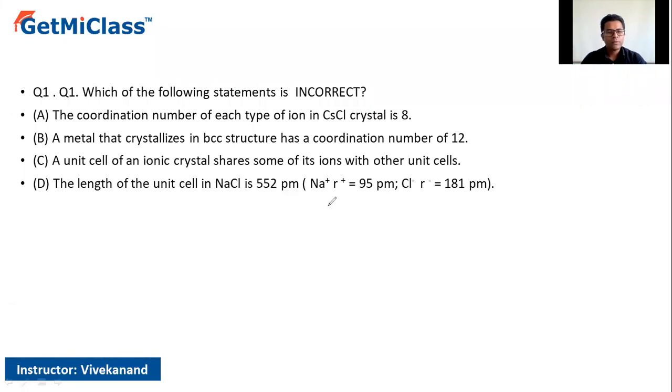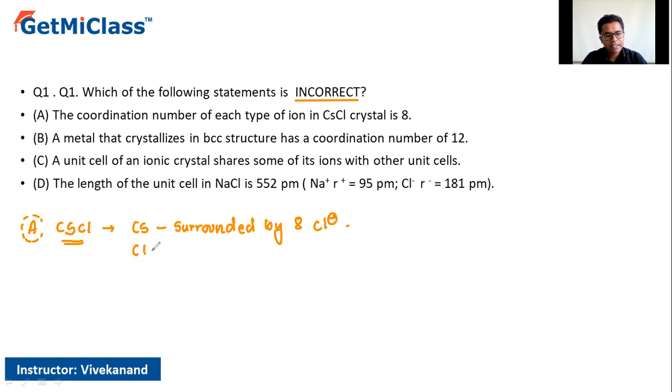Okay, so here we are looking for the incorrect statement. If we consider the first statement, that the coordination number of each type of ion in CsCl is 8, yes. In CsCl, every single Cs plus is going to be surrounded by 8 Cl minus ions.